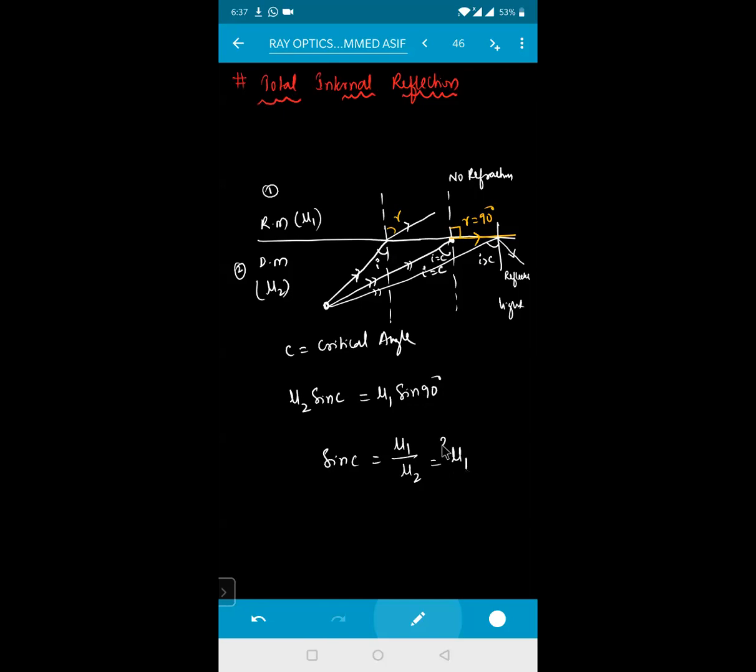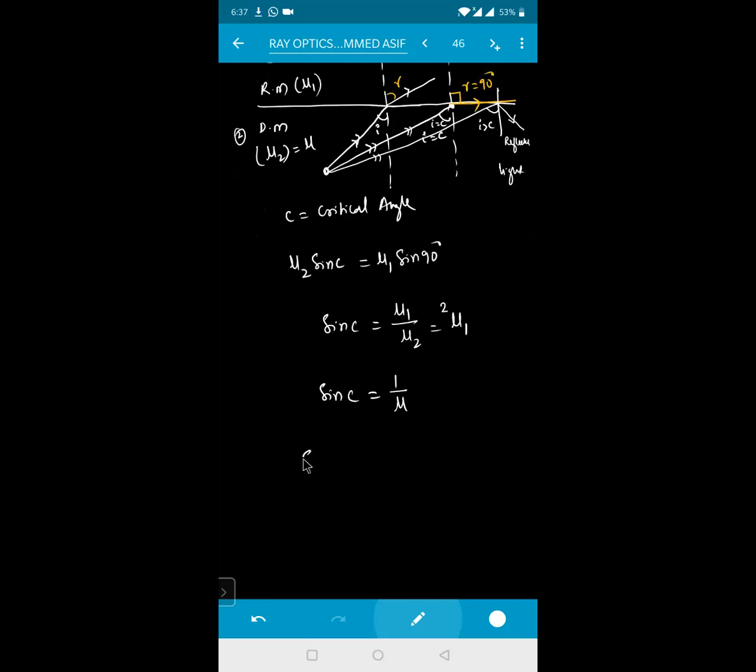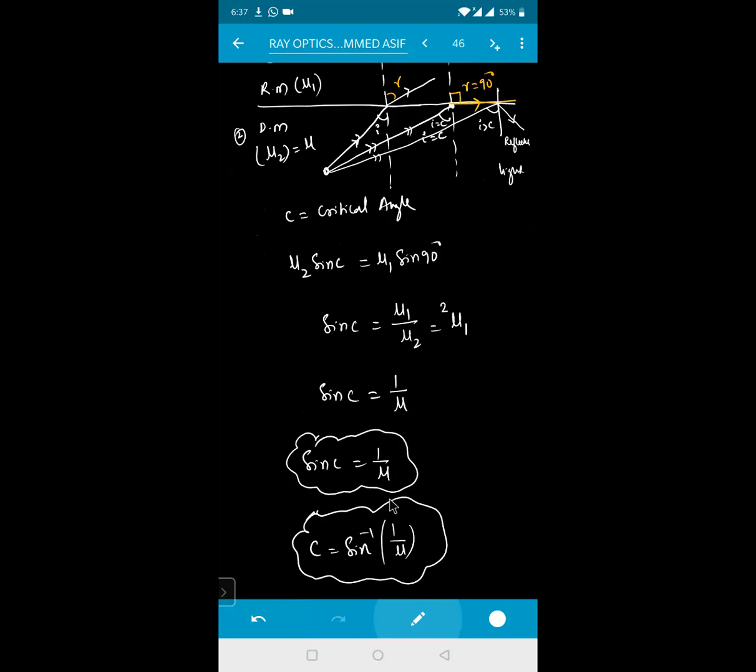I'll write this as 1 with respect to 2, because refraction is supposed to happen in medium one. So sine C will be equal to mu1. For air, generally mu1 is taken as 1. Mu2 I am taking as mu. That means it is 1 by mu. So sine C is equal to 1 by mu. This is your critical angle formula. Or else C is equal to sine inverse of 1 by mu.